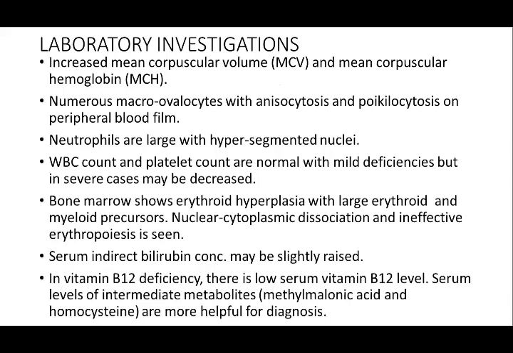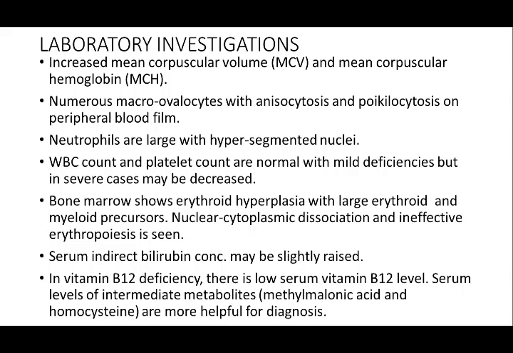Laboratory investigations. There is increased mean corpuscular volume, or MCV, and mean corpuscular hemoglobin, and numerous macro-ovalocytes with anisocytosis and poikilocytosis are seen on the peripheral blood film. Neutrophils are large with hypersegmented nuclei. WBC count and platelet counts are normal with mild deficiencies, but in severe cases they may be decreased.